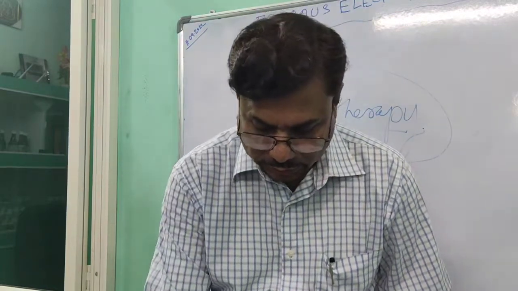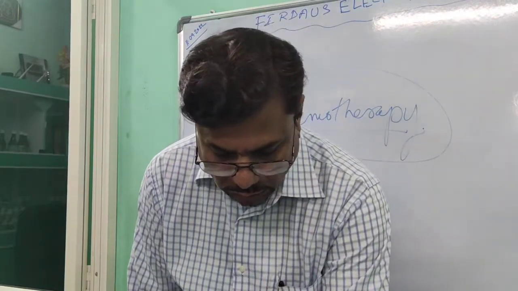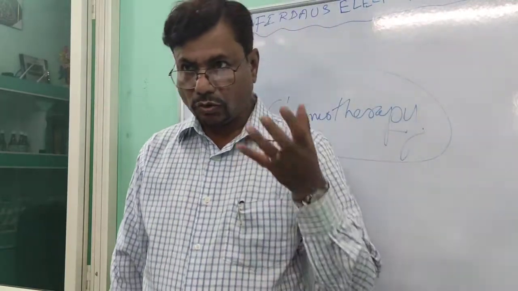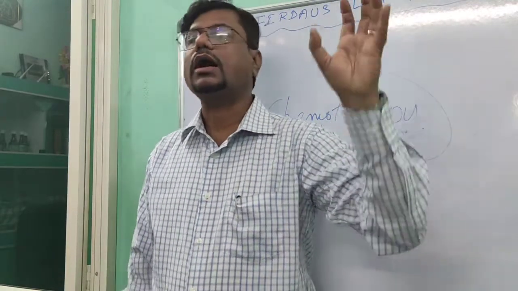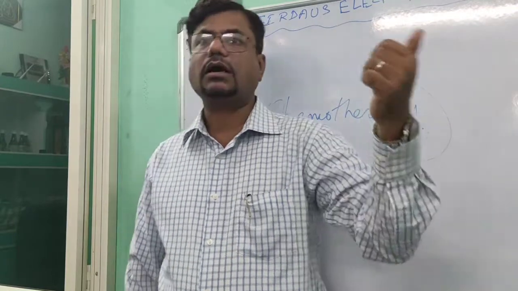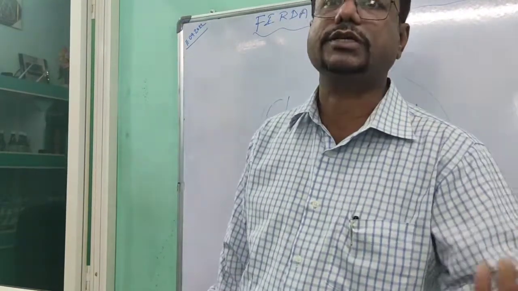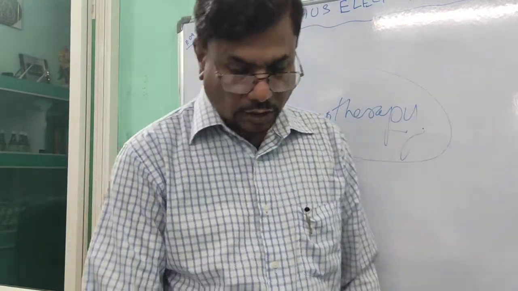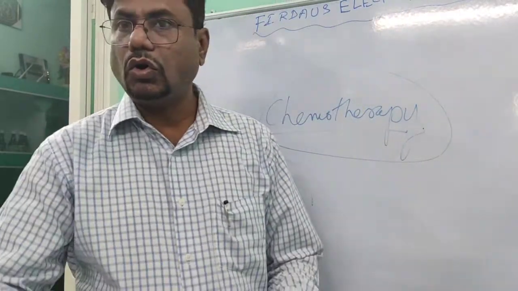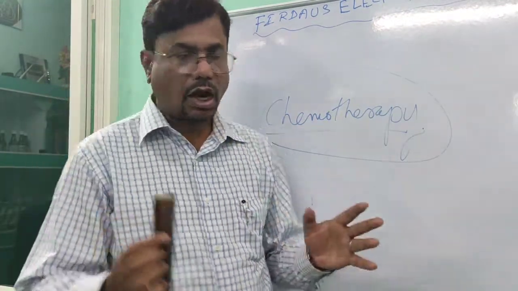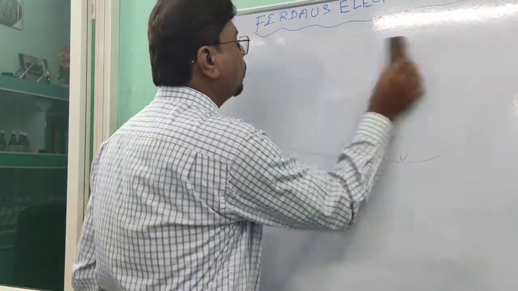Like for example, even neoplastic cells. Neoplastic cells also come under chemotherapy, like anti-cancer drugs. We also say chemotherapeutic agents. Okay, then we will go and study some important drugs in allopathy, how it is classified broadly.